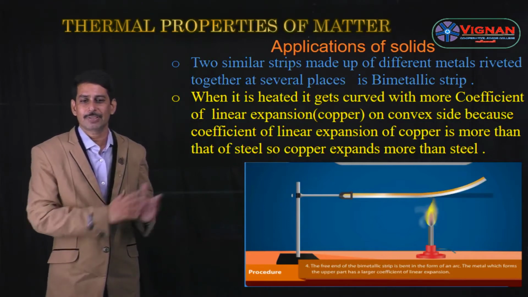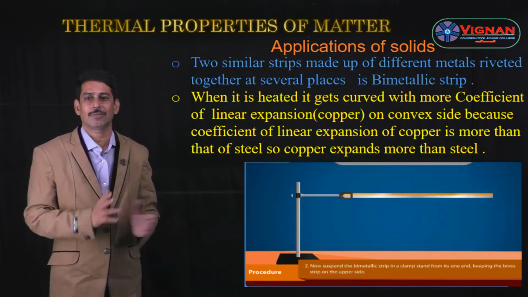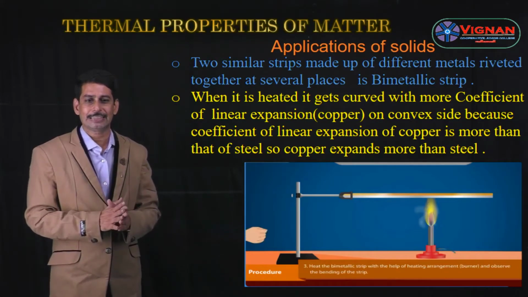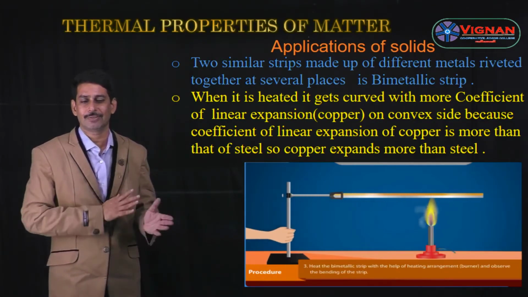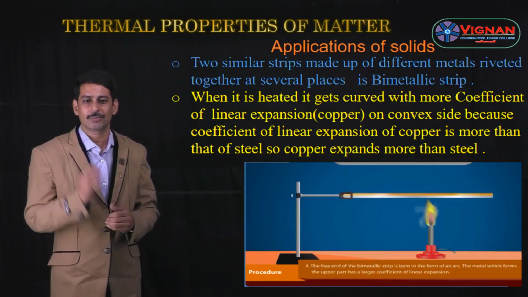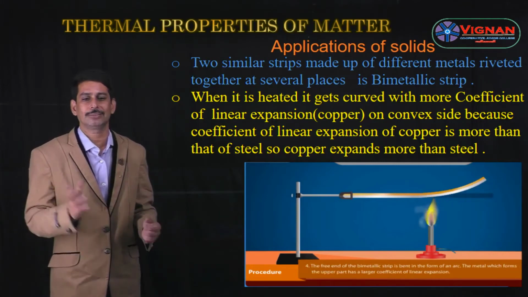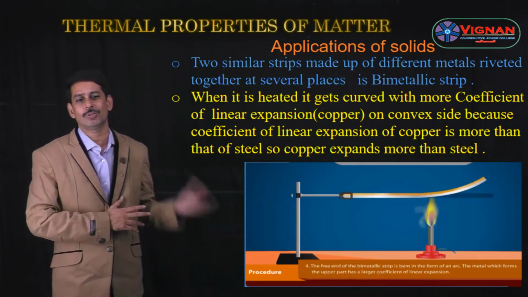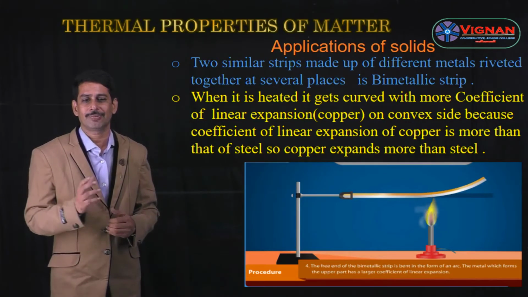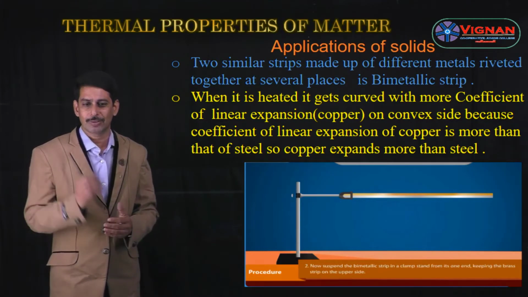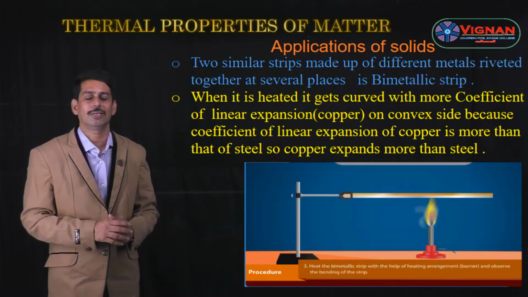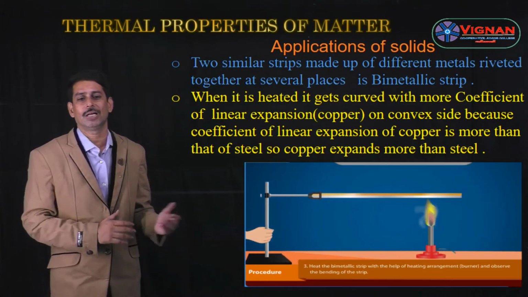So what happens whenever this bimetallic strip is heated, and what happens whenever the bimetallic strip is cooled? Whenever the bimetallic strip is heated, it gets curved, with the metal of more alpha value, that is more coefficient of linear expansion, on the convex side. Here we are considering copper and steel. Copper has a more alpha value than steel. That's why copper expands more than steel and comes onto the convex side, because alpha of copper is more than alpha of steel.